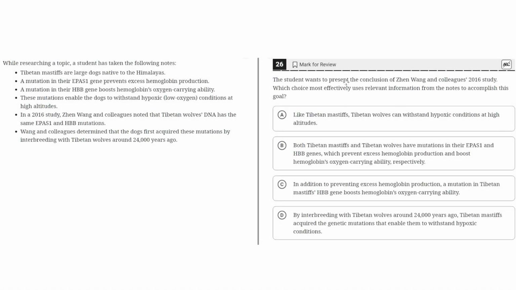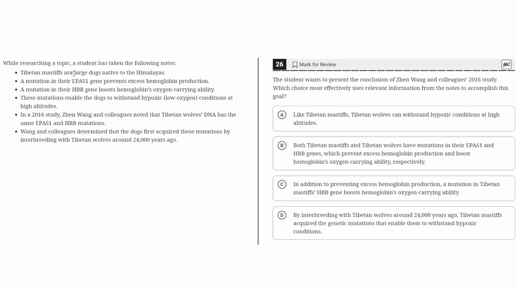The student wants to present the conclusion of Zhen Wang and colleagues' 2016 study. Which choice most effectively uses relevant information from the notes to accomplish this goal? While researching a topic, a student has taken the following notes.